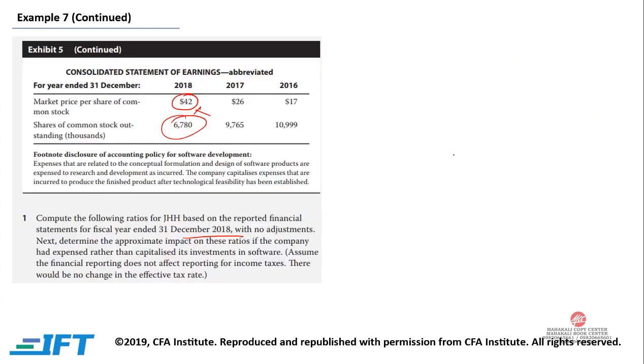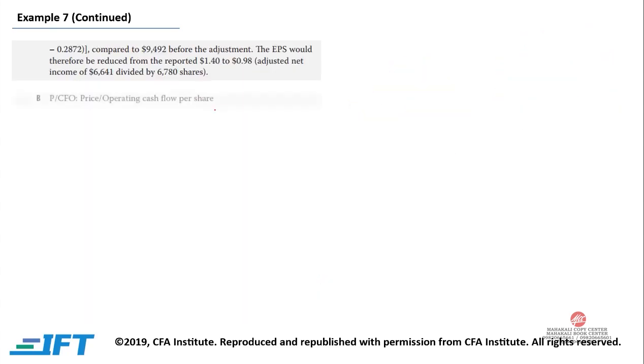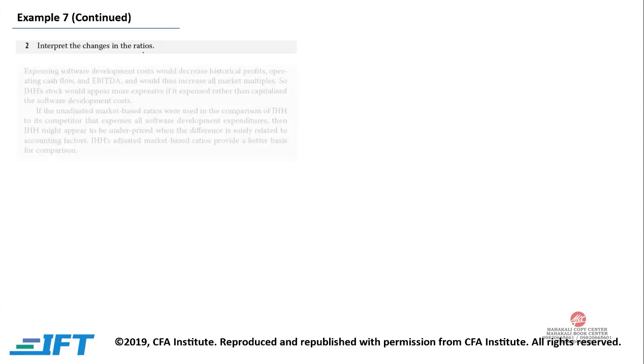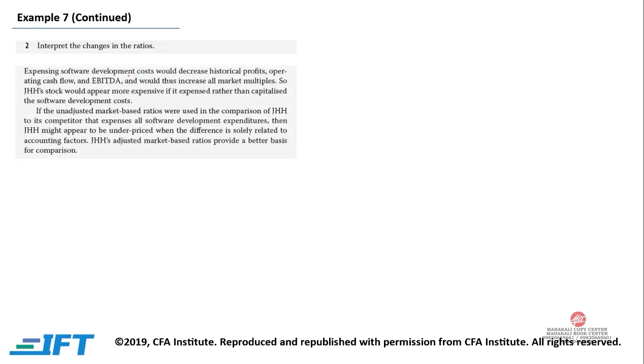So these are the ratios that we calculated, and now interpret the change in the ratios. Expensing software development costs would decrease historical profits, operating cash flows and EBITDA that we have just seen. Because now we are not capitalizing, but instead we are expensing the whole charge, and would thus increase all market multiples. So JHH stock would appear more expensive if it expenses rather than capitalizes the software development cost. It means it would appear to be more overvalued.